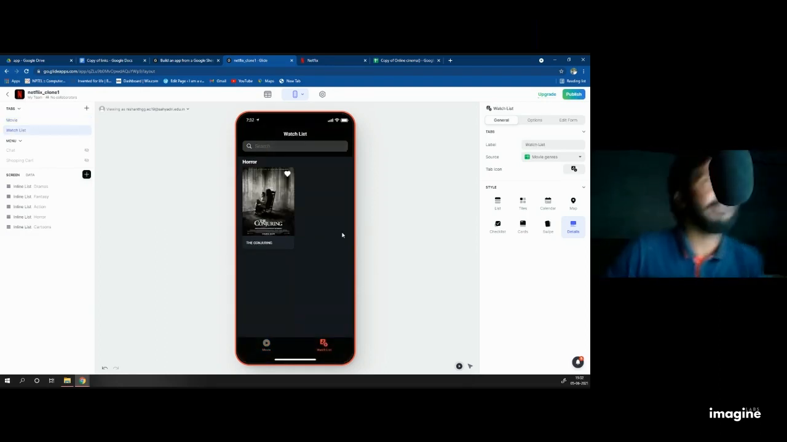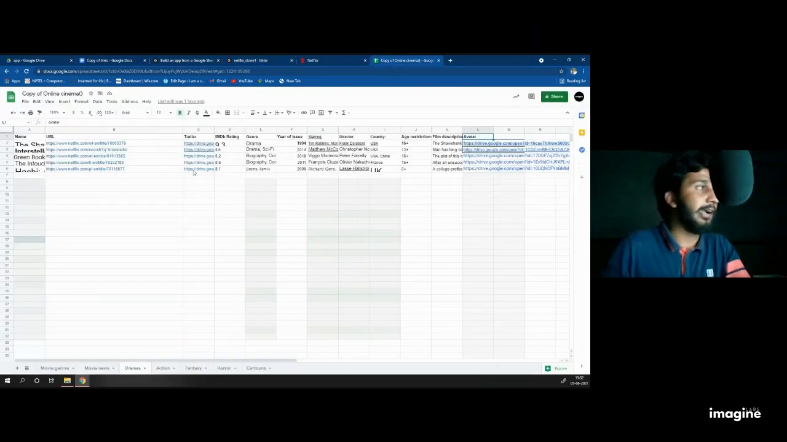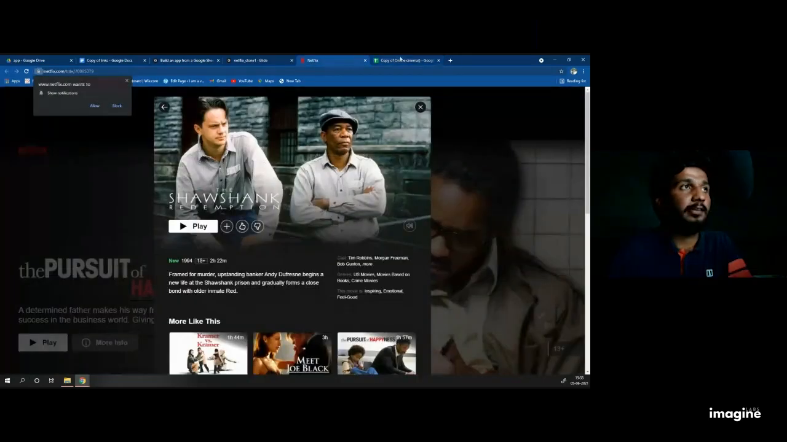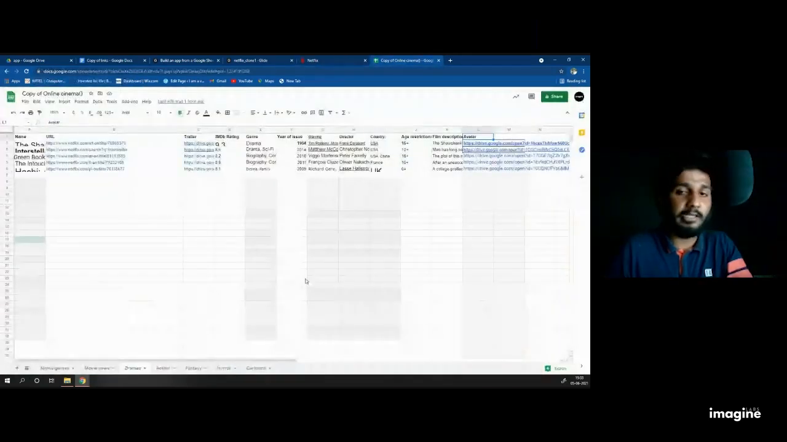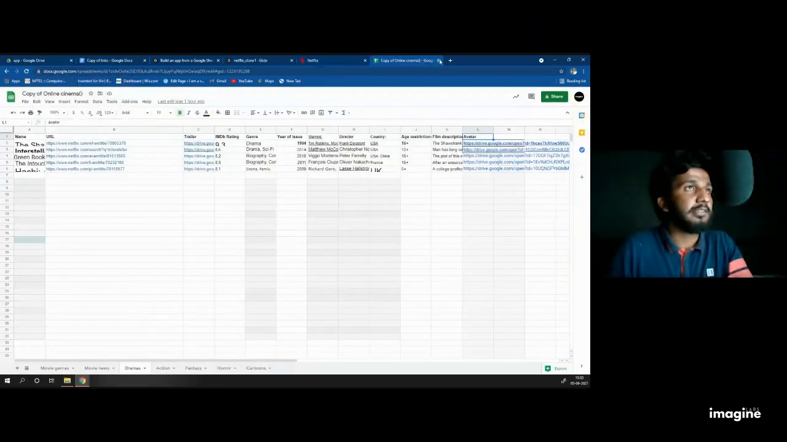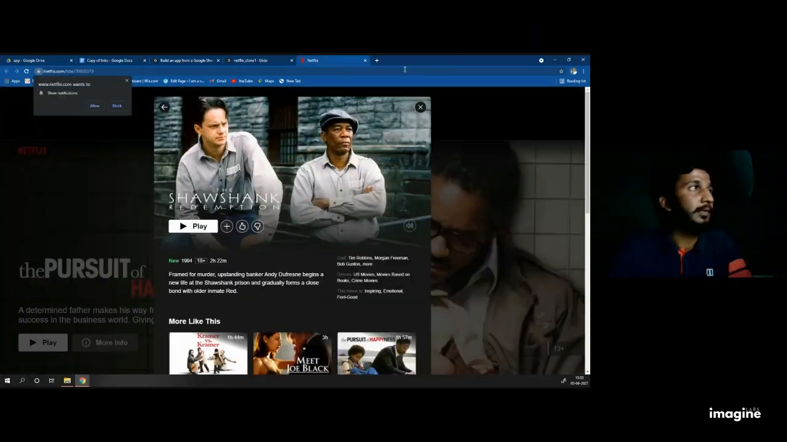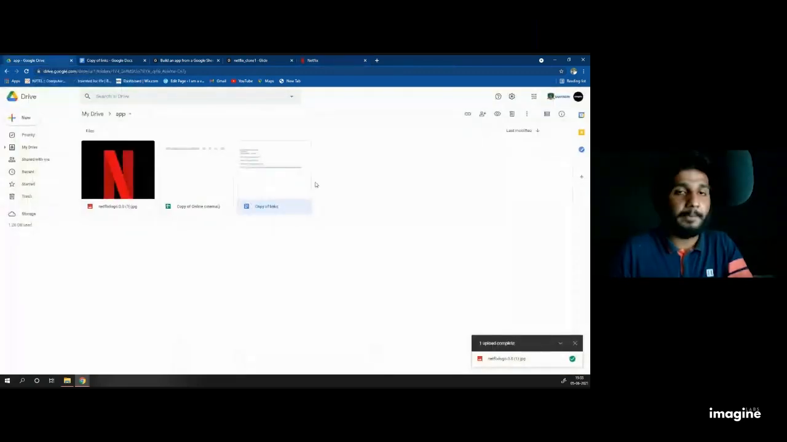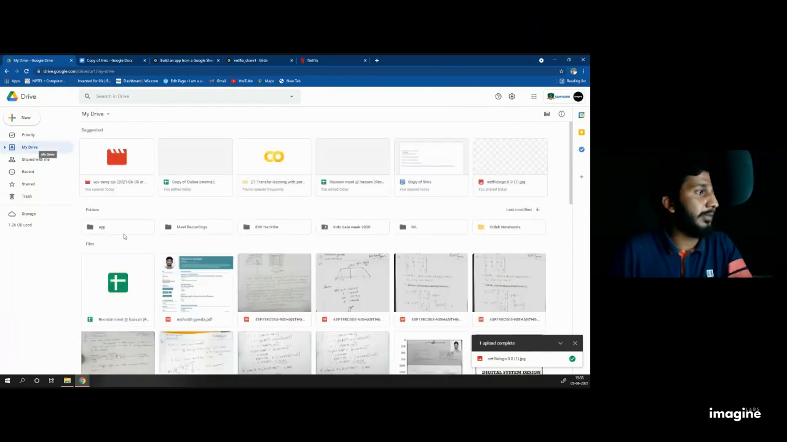Next, we are going to teach how to build a database. Here, I give the database for you so that you just make a UI design. So let's try to build your own database. What you want to do is click on Drive. Everyone, open Drive. In My Drive, you may have created a folder called app. Click on that.